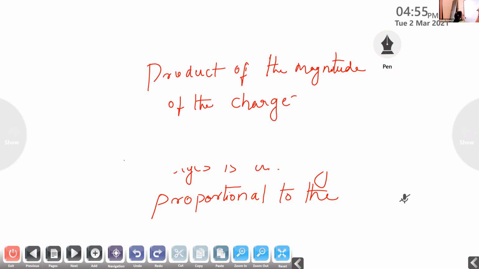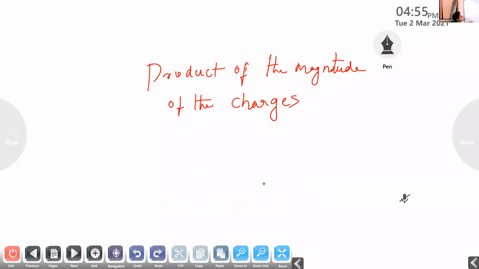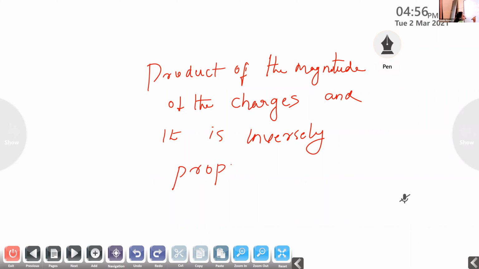And it is inversely proportional to what?